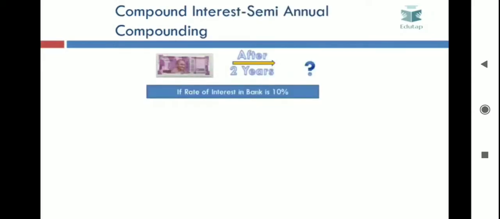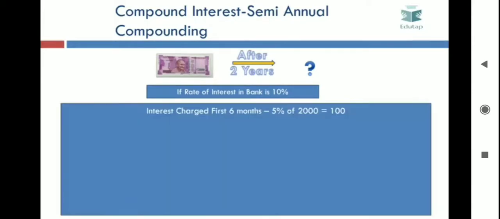Now let's try to understand semi-annual compounding with an example. If you want to calculate what would be the total amount after 2 years if you invest 2000 today, the rate of interest in the bank is 10% and the compounding is semi-annual. The interest charge for the first 6 months would be 5% of 2000, which is 100.